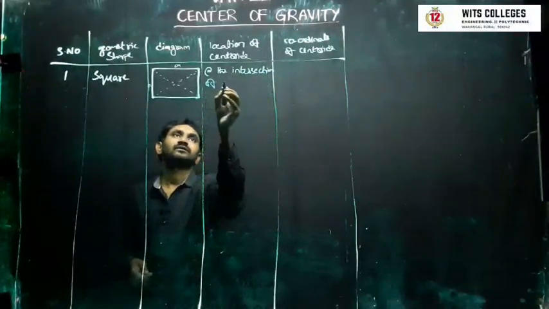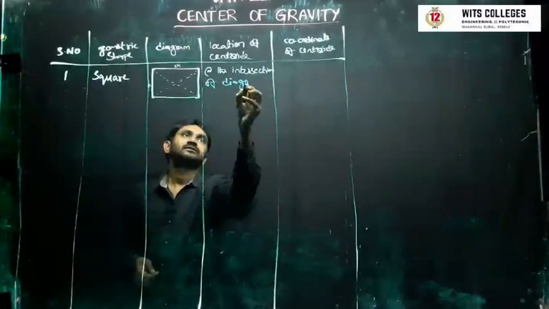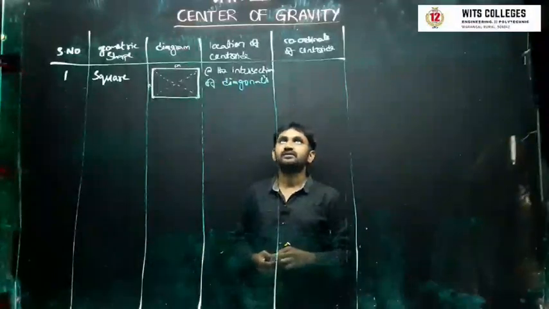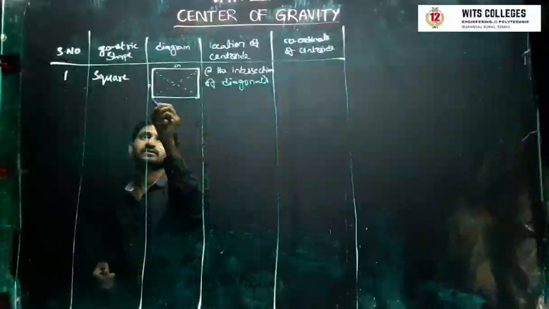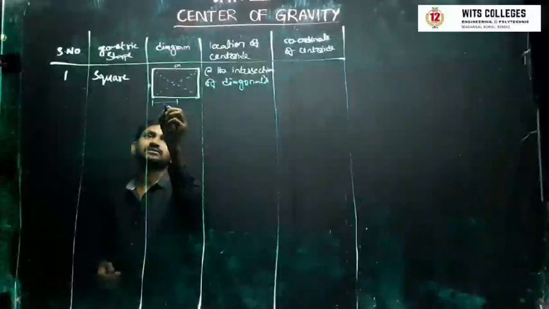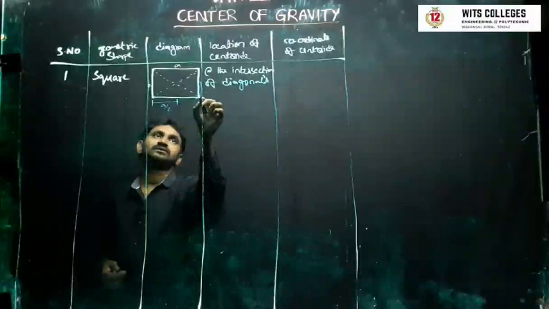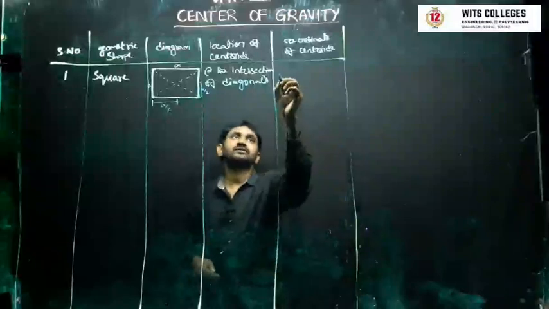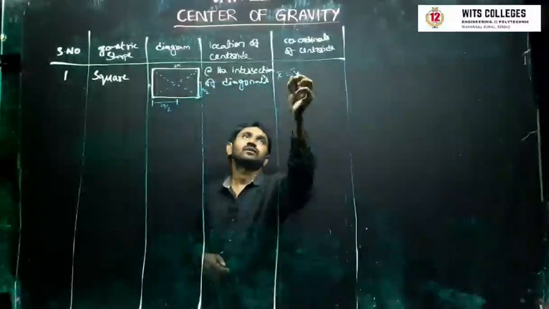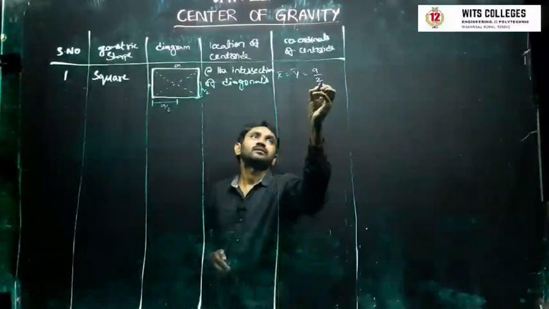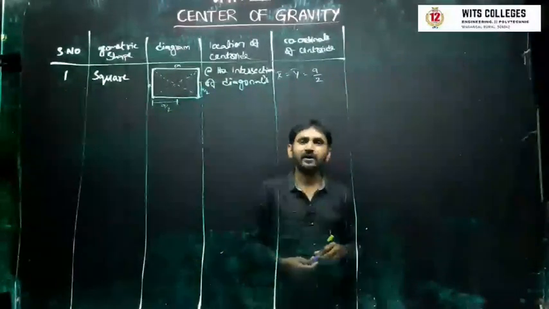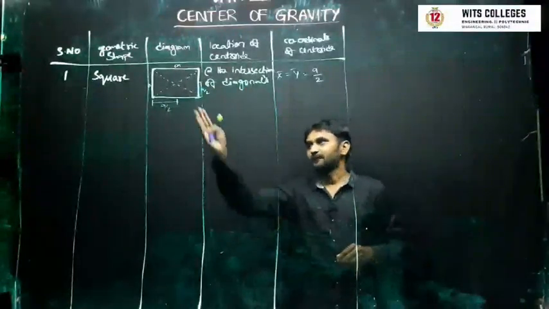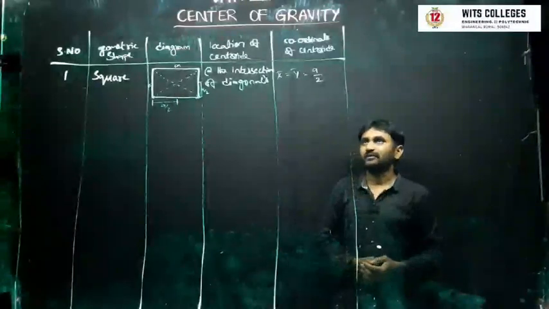At the intersection of diagonals. Now we have to find out this distance. So this is a by 2. This is also a by 2. Therefore, the coordinates of the centroidal distance: x bar equal to y bar equal to a by 2. So at the centroid, the force is going to act for the figure. This is for figure number 1. This is a square.